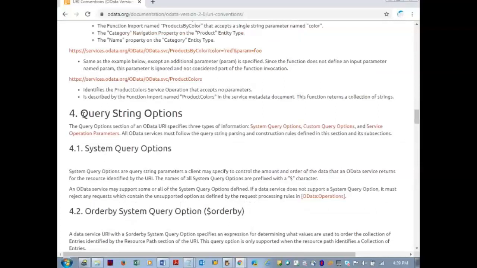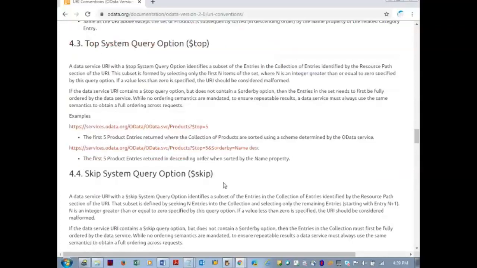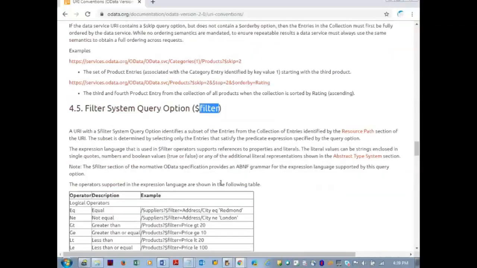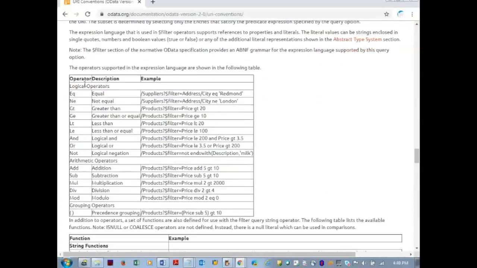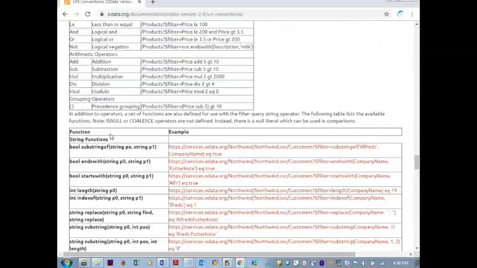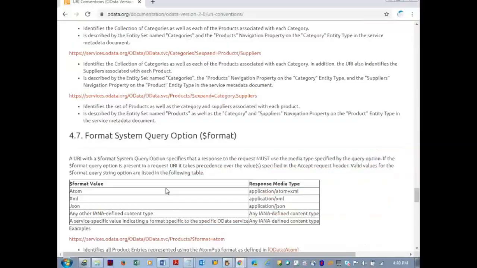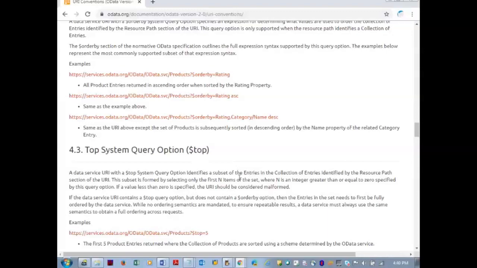Just now we discussed order by, top, skip, filter. There are a number of varieties of using the filter, logical operators, functions, starts with, which we used just now, expand query, format. So these things are enough, you can go through all this. The domain here is services.odata.org. There is another domain which is also hosted by Microsoft only.